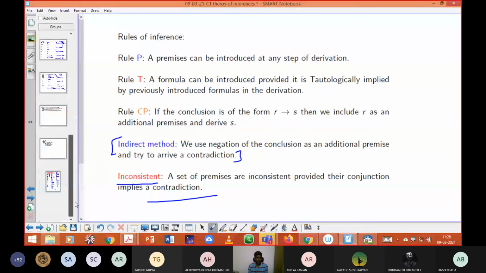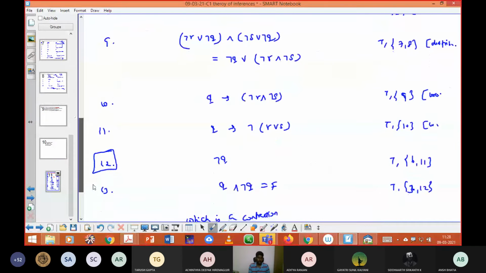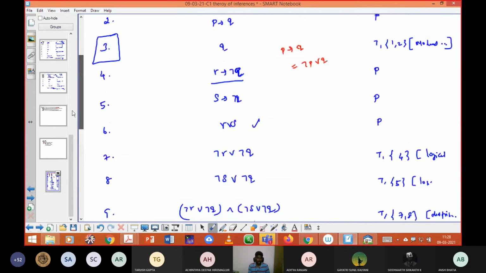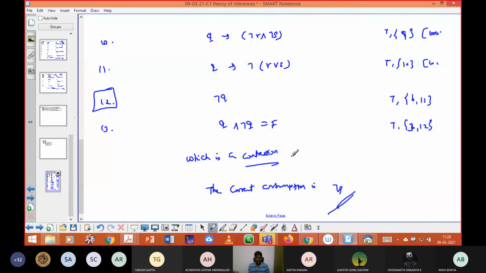In the indirect method, you have done an extra step, and you arrive at a false. After that, your assumption is wrong with respect to the false you are getting. So you need to revert back to the correct assumption and remove that negation. You will say the answer as negation P, whatever the conclusion is given.